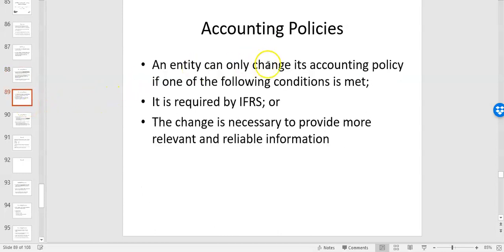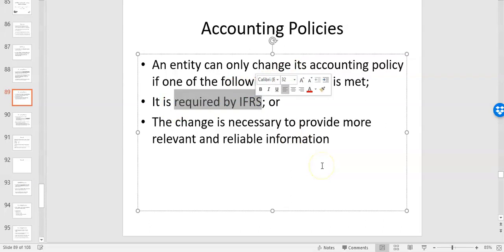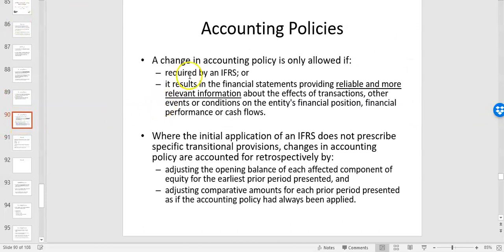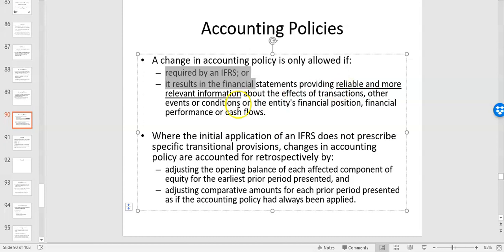IAS 8 says you can change accounting policy if one of the following conditions are met. It's required by a new standard. So for example, you might have the implementation of a new IFRS, which requires you to change how you account for something, your accounting policy, or you believe the change is necessary to give more relevant and reliable information. So you believe the cost model in IAS 40 is not giving reliable information, so you want to change to the fair value model. So those are the only two reasons that you can change. And you have to be able to articulate your justification for that change in accounting policy in the financial statements as well. All right. So it'll be only allowed by two: required by an IFRS, or to give more reliable information.